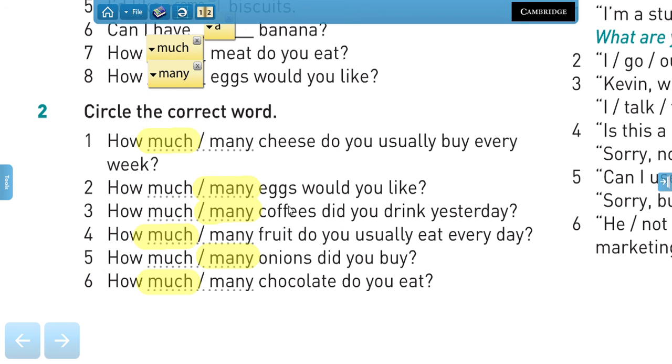Coffee is actually uncountable, right? We count cups of coffee, but of course, in this case, we refer to cups of coffee, and that is why we use many. Like, how much coffee did you drink yesterday? The answer would be, oh, I drank four cups of coffee, right? I'm not going to be as ambiguous in the test, so don't worry. But keep in mind that in some cases, both answers might be correct. It depends on the meaning.